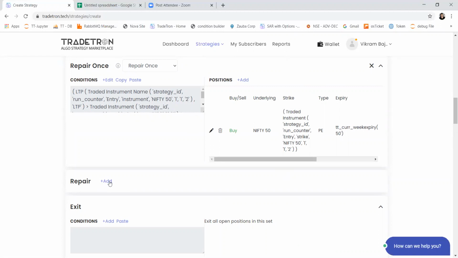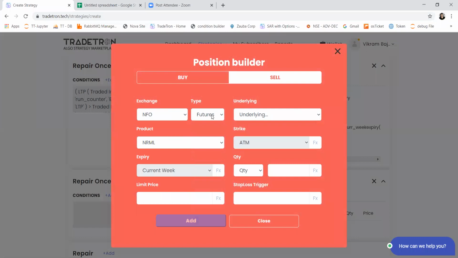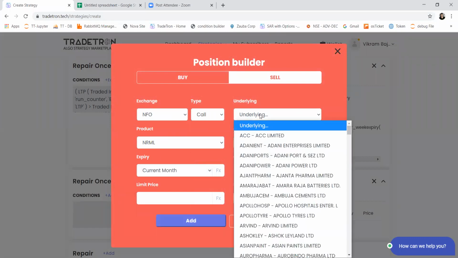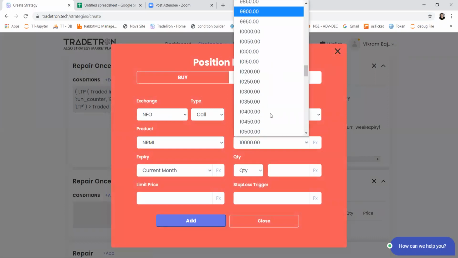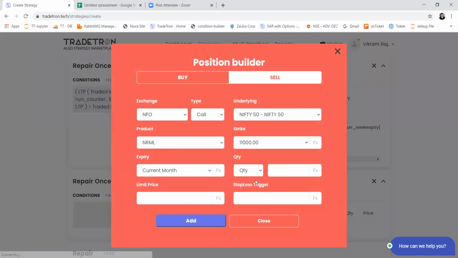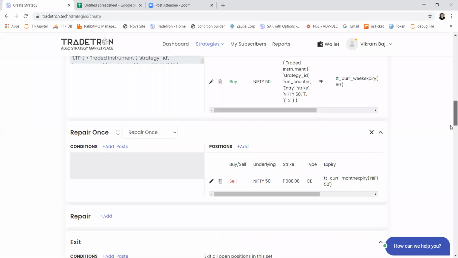So all I have to do is add a repair once condition in my strategy, keep the entry condition field blank, and just add your position saying 11,000 strike, X number of lots, and just update the strategy, and it will take this position. So you can manually add positions to your strategy anytime. It is possible.